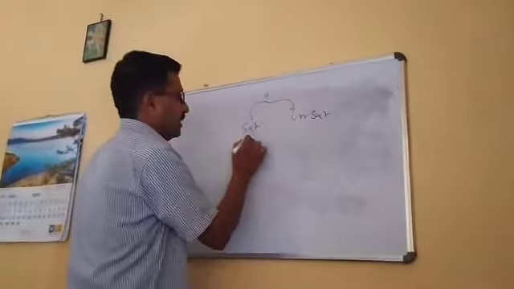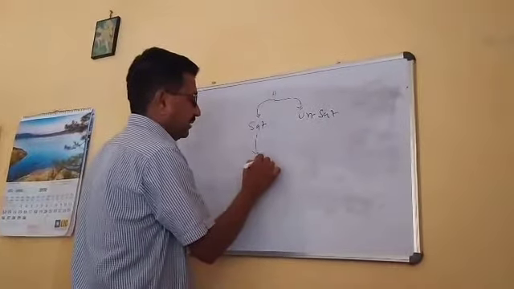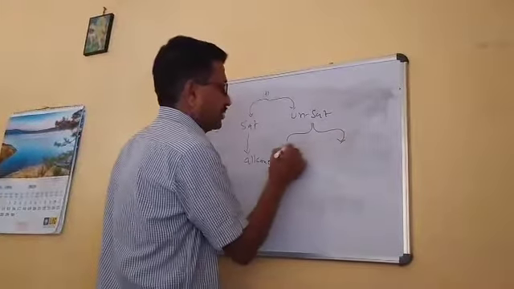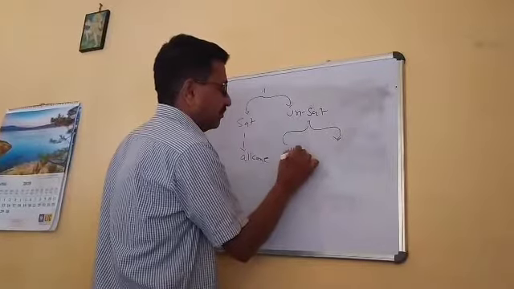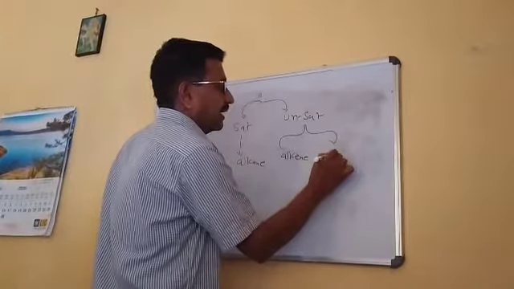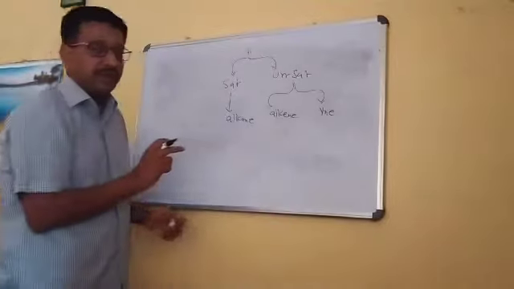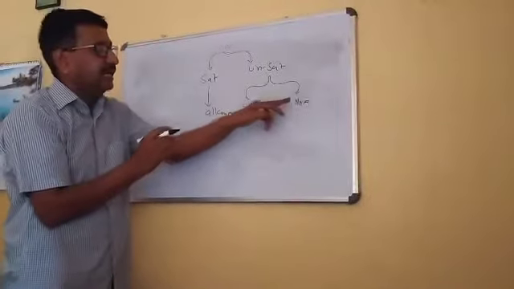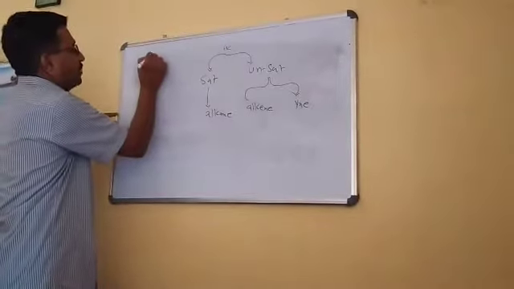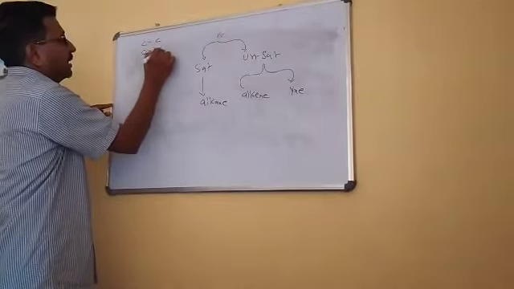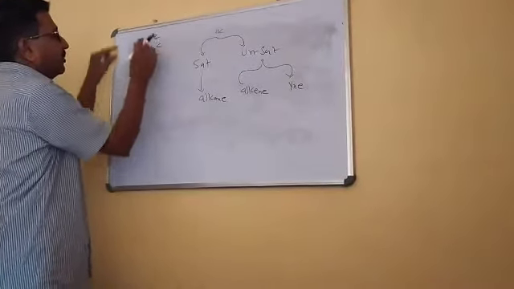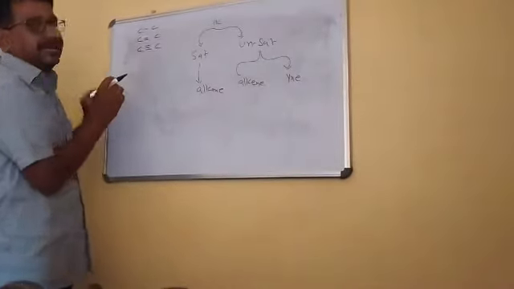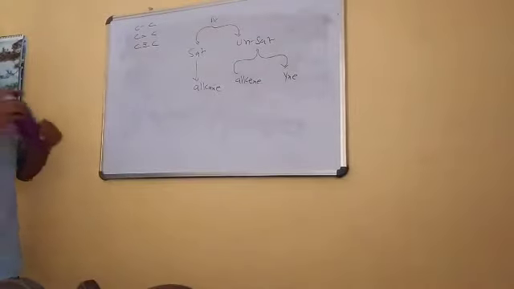When you say it is saturated, it is a series belonging to the alkane. When we say a series of unsaturated, it's further classified into two groups, that is alkene and alkyne. Right? In one word, if you want to say the entire series of hydrocarbon, that is ANE, ENE and YNE. That is chemistry of carbon-carbon single bond, chemistry of carbon-carbon double bond, and chemistry of carbon-carbon triple bond. That is single bond, double bond, triple bond. That is alkane, alkene and alkyne. Let us come to the chapter of alkane.